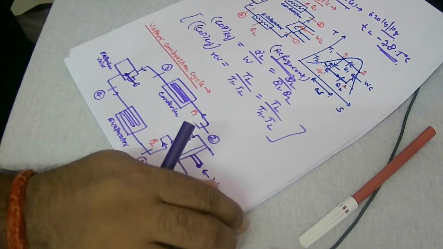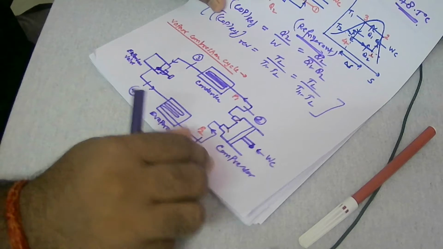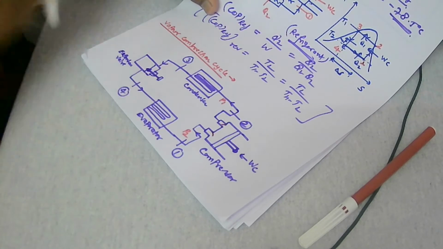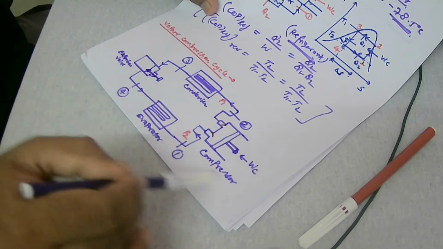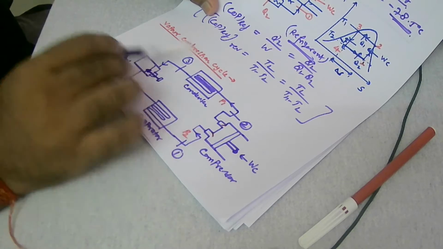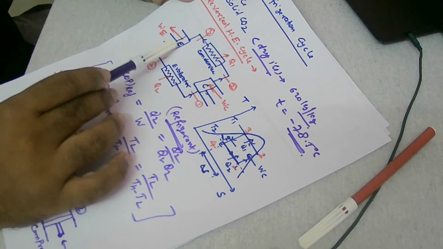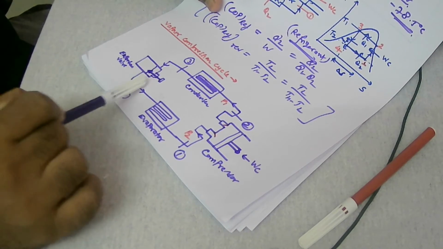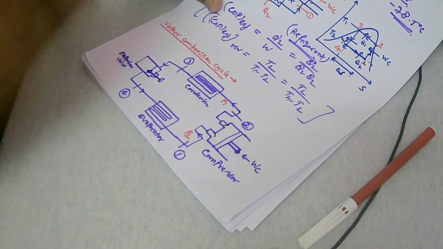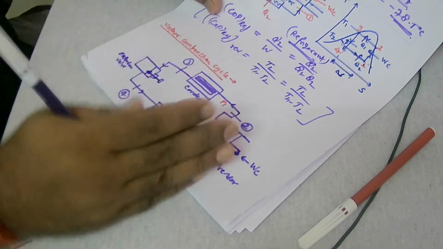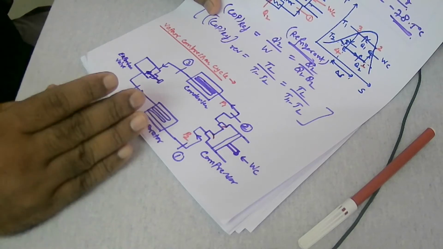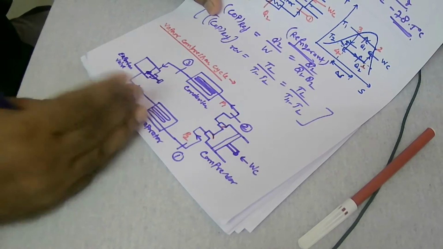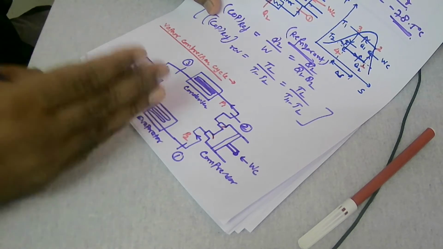So look at the schematic diagram of the vapor compression cycle. It is almost similar to what we use in a domestic refrigerator. This is a compressor, followed by the condenser, followed by the throttle valve. In place of an expander, we are using the throttle valve here. So what is the throttling process? Throttling is a process in which enthalpy remains constant, but pressure decreases significantly, right? So it will be a sudden expansion. All of a sudden your flow will get expanded.